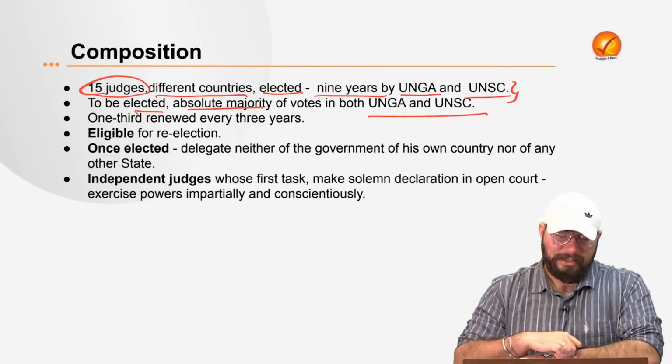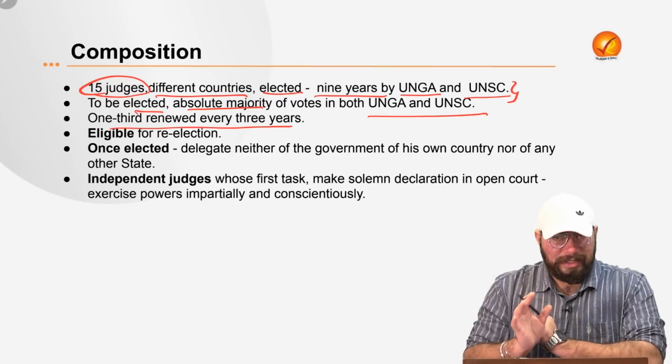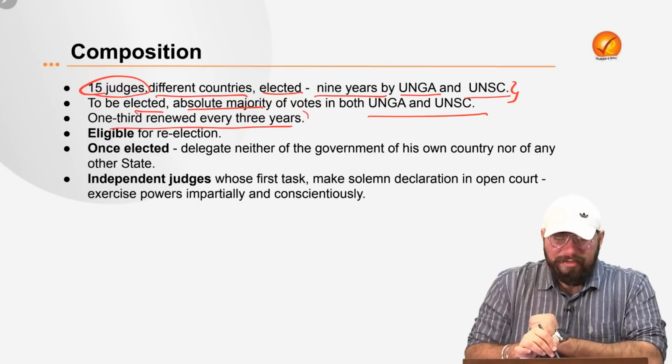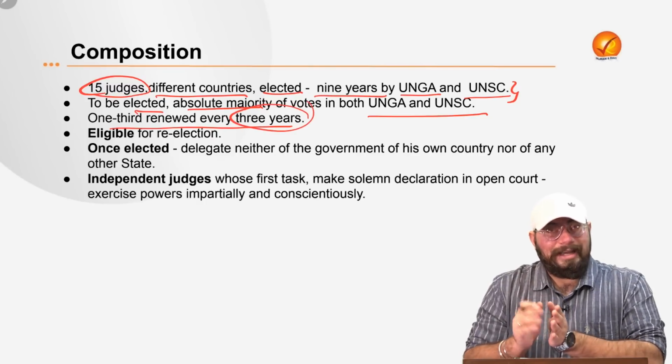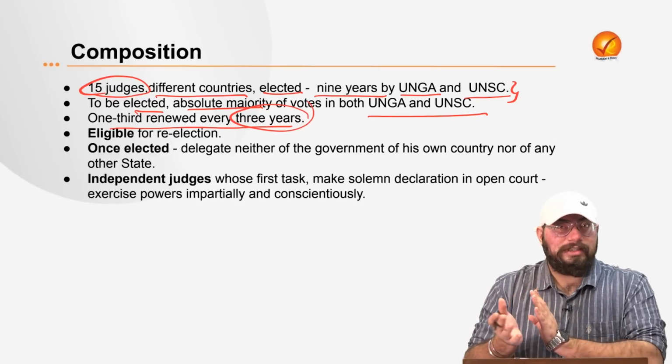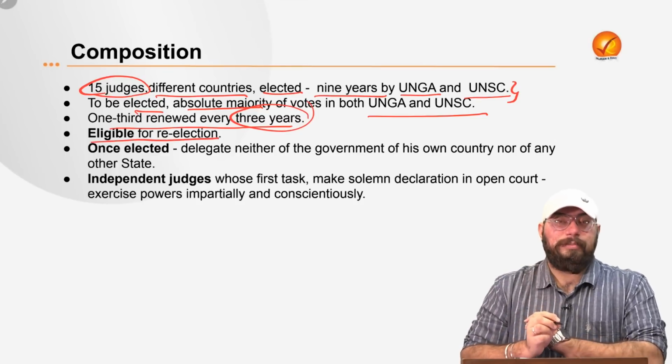judge to be elected. And 1/3 of the judges which are there, for example, 5 judges, are renewed every 3 years. So the tenure is 9 years, of course, and every 3 years, 1/3 of the judges are renewed, right? And of course, if they are eligible for re-election.